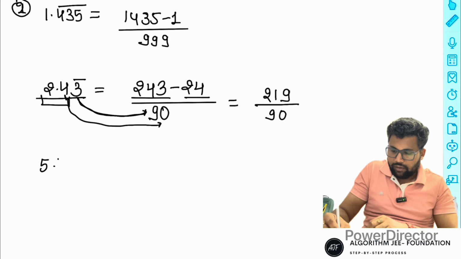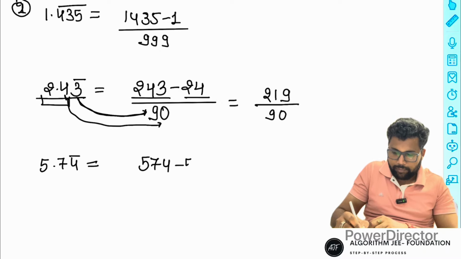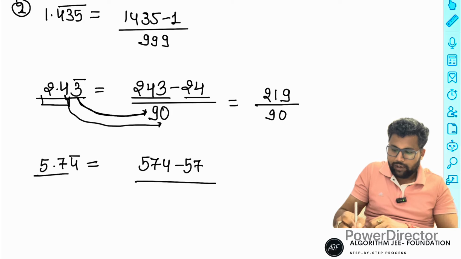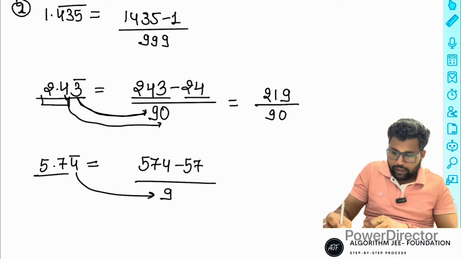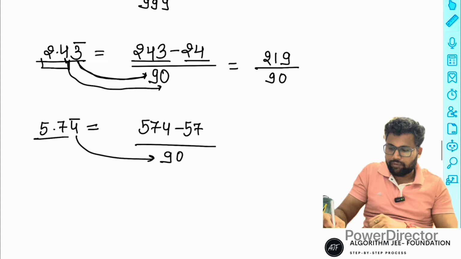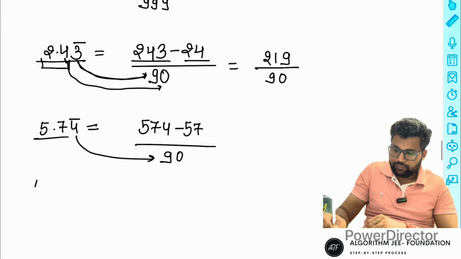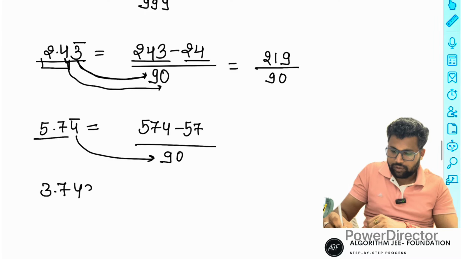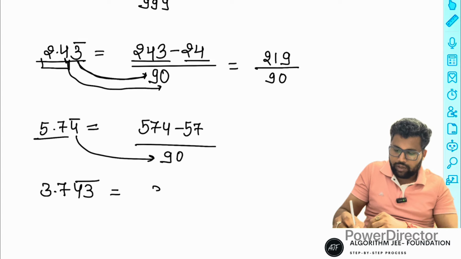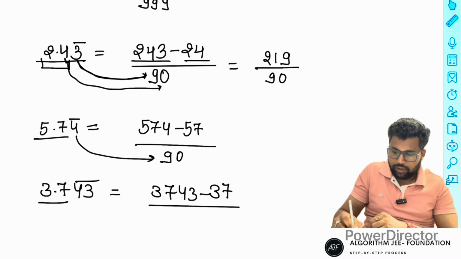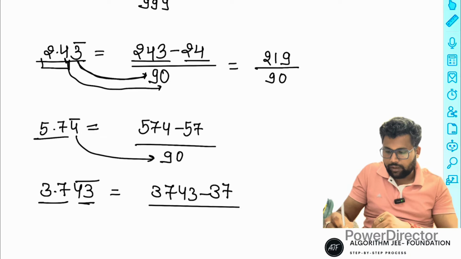Suppose 5.74 recurring. Simple: 574 minus 57, because that part is not recurring. After that, 9 for the 4 and 0 for the 7, because it is only one number. Suppose 3.7 43 recurring, with two numbers recurring. Then 3743 minus 37, and the denominator is two nines, 99, and 0 for the one non-recurring number after the decimal.